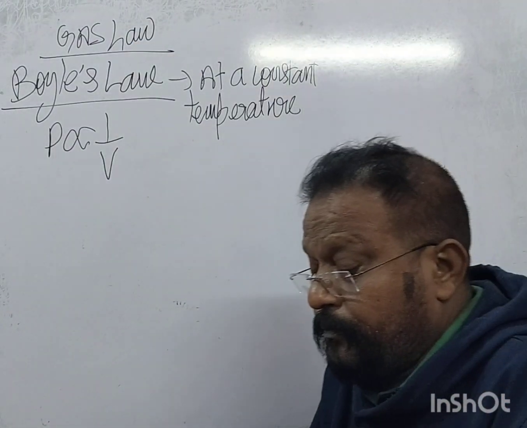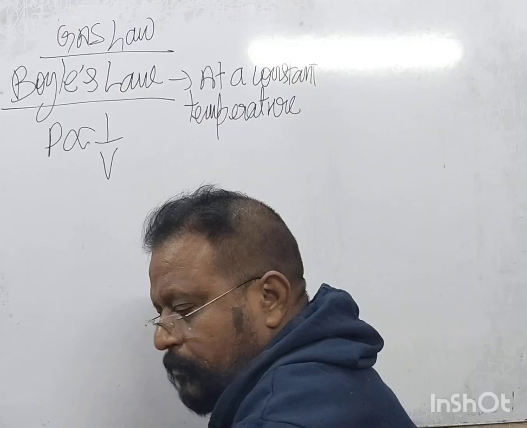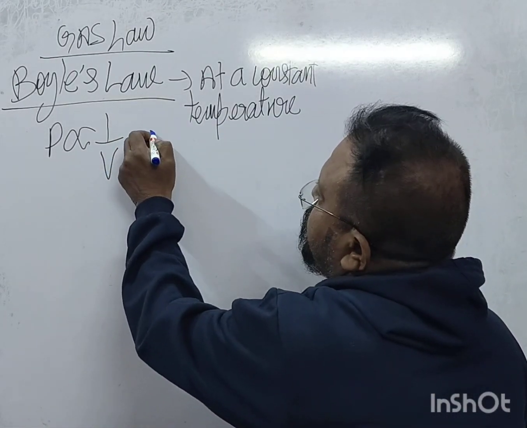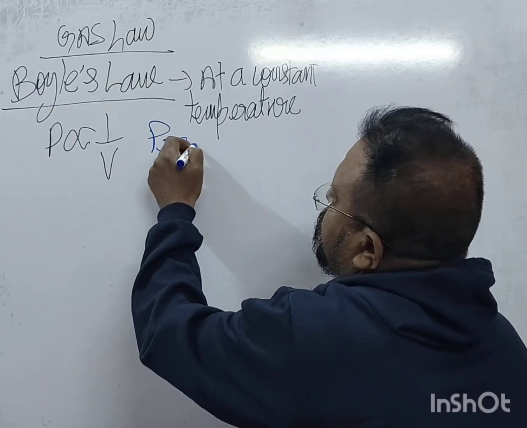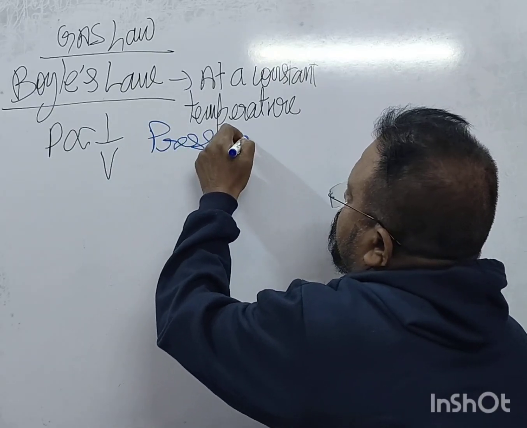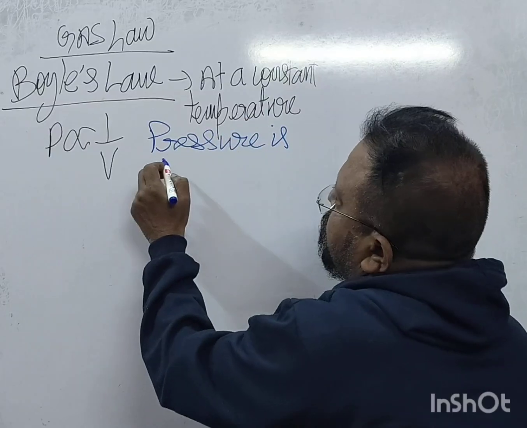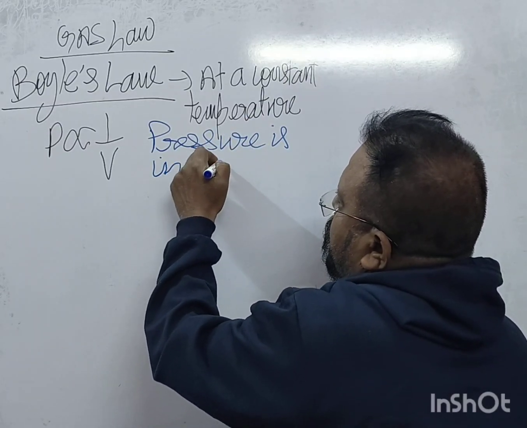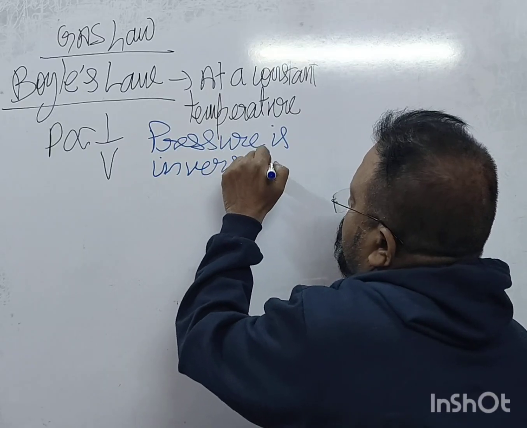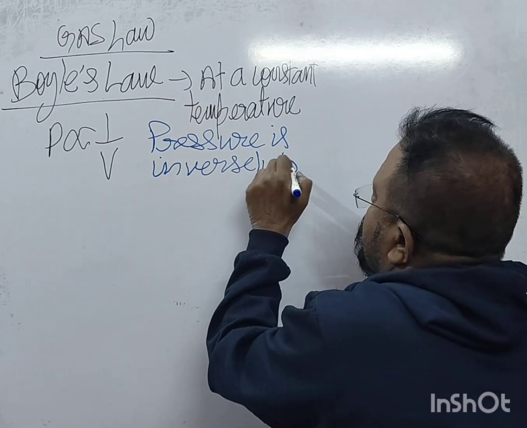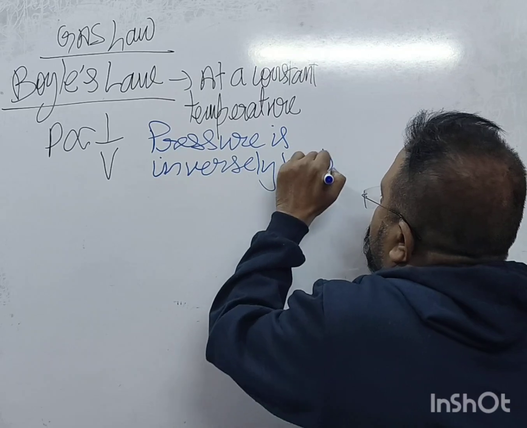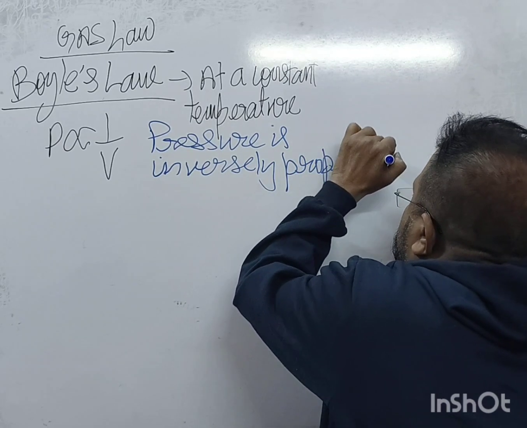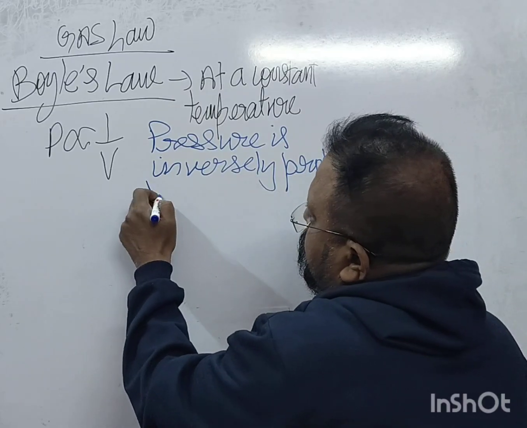At a constant temperature, pressure is inversely proportional to volume.